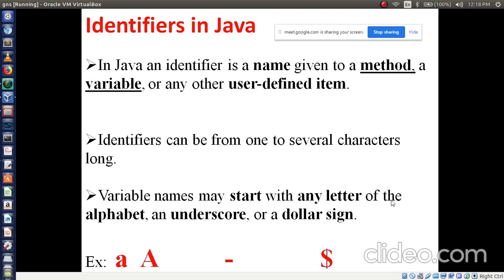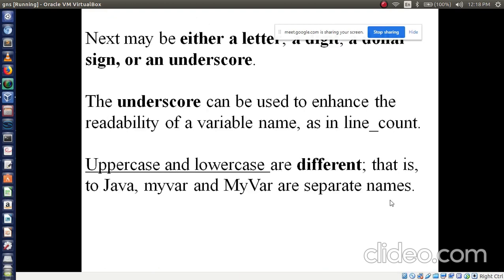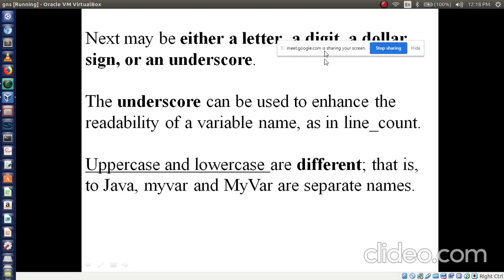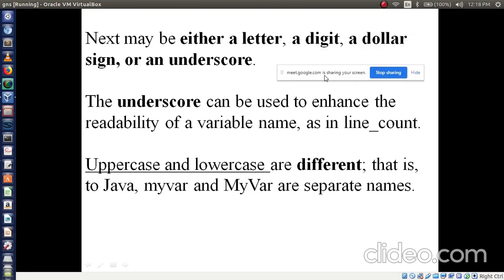Now let's see some examples, later you can understand. The next letters, after writing the first letter, can be a digit, a dollar sign or an underscore.